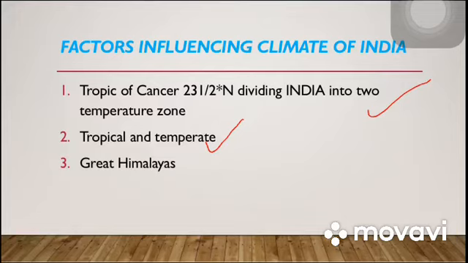So why these two zones? Because the temperature they receive is different.